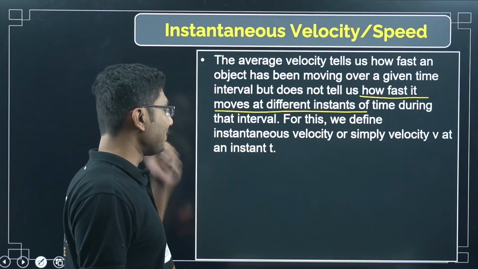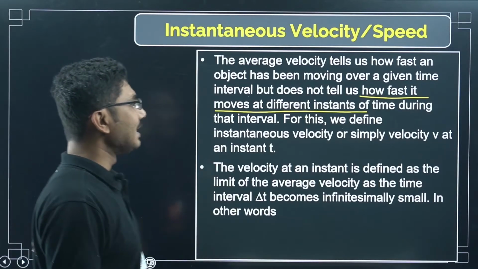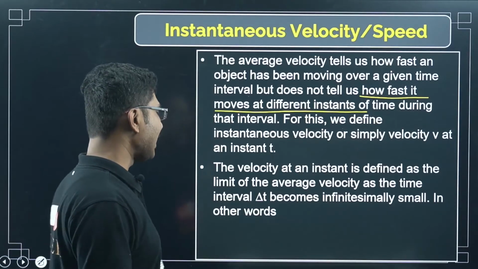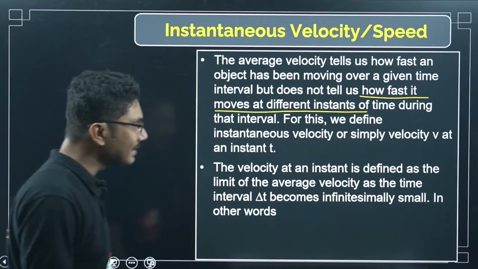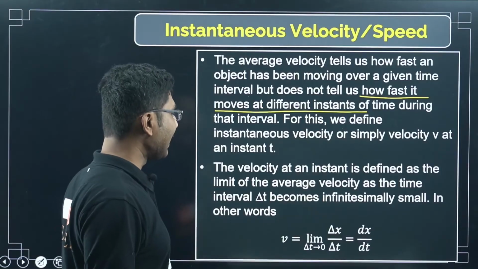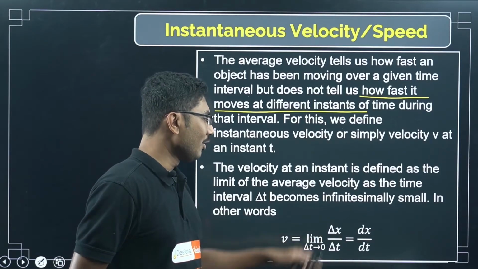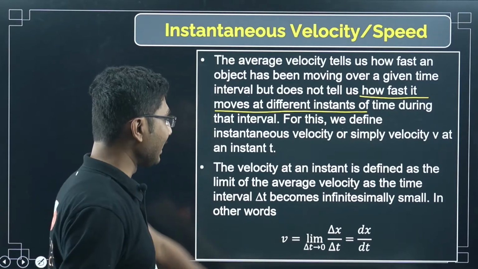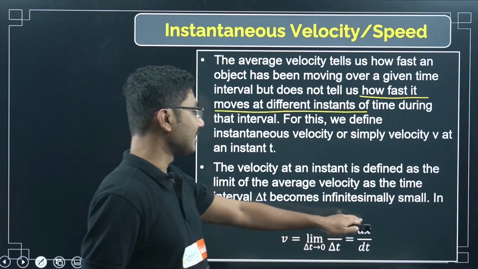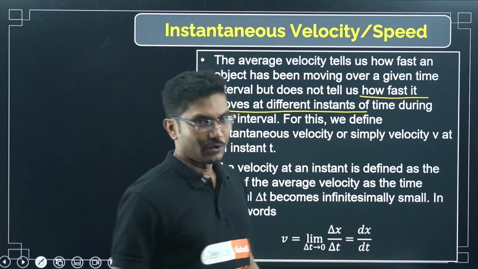Simply, the velocity v at instant t is defined as the limit of the average velocity as the time interval delta t becomes infinitesimally small. In other words, you are familiar with this: v equals the limit as delta t tends to 0 of delta x by delta t. If you have studied differentiation, you know that this is nothing but the differential of x with respect to t. You have learned that, right?